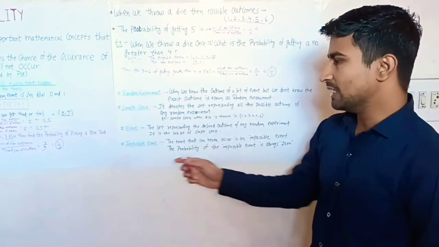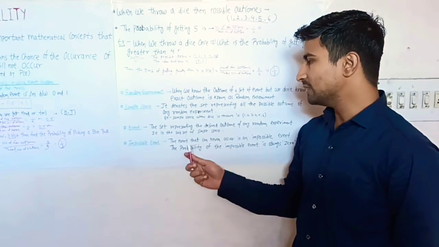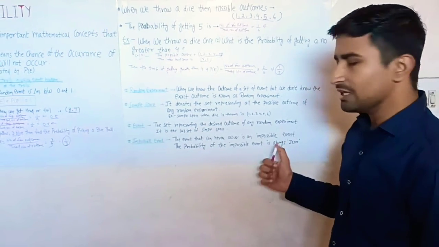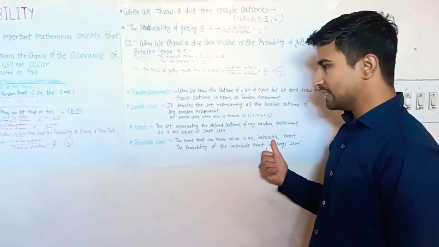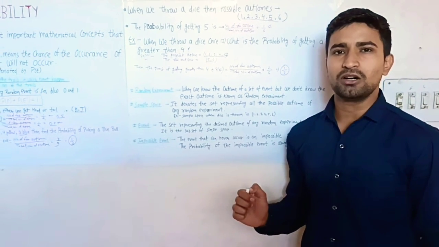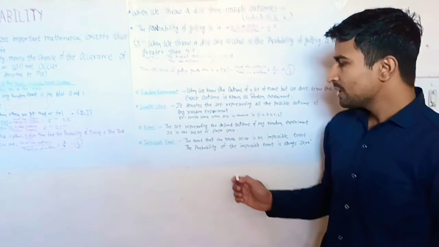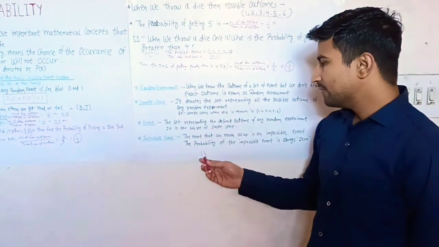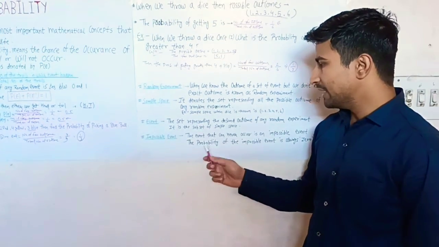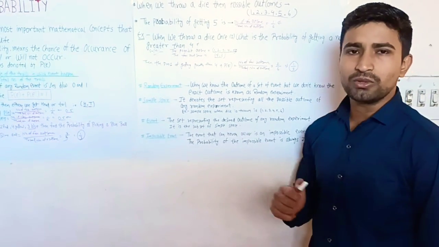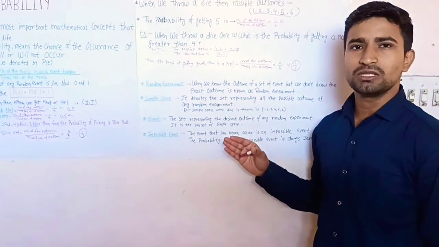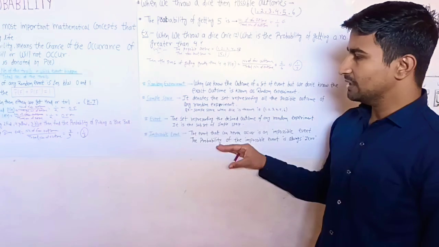The next term is impossible event. An impossible event is an event that can never occur. The probability of any impossible event is always 0. For example, getting 7 when we throw a dice is impossible, because we have only numbers 1 to 6 on the dice.